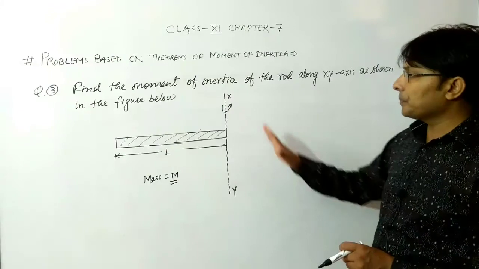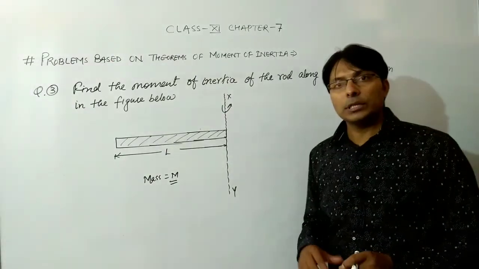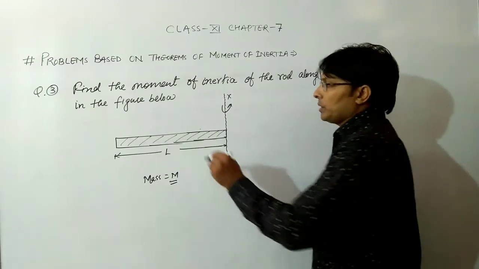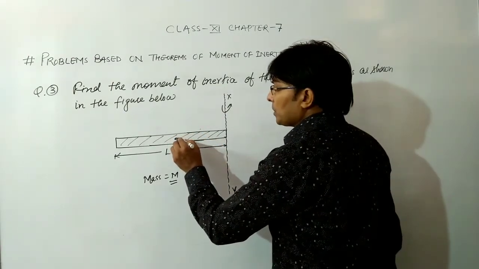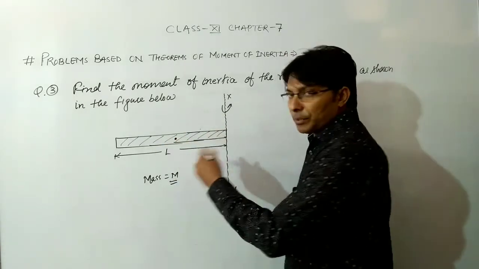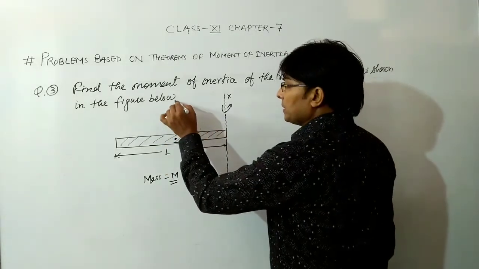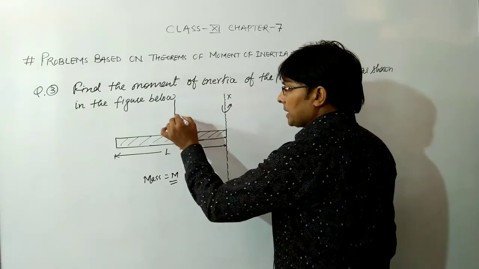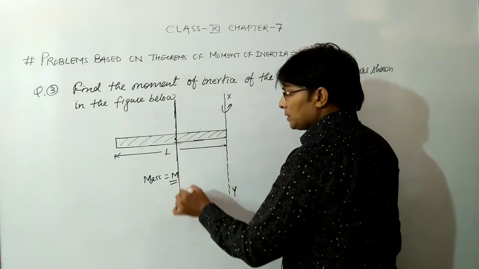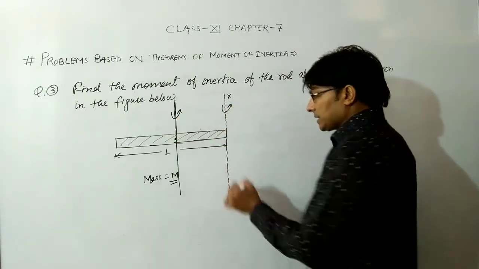So first we have to find out the main axis which is passing through the center of mass of this rod. And you know that the center of mass of this rod is in the just middle of the rod we can see. So this is the axis which is parallel to this axis.